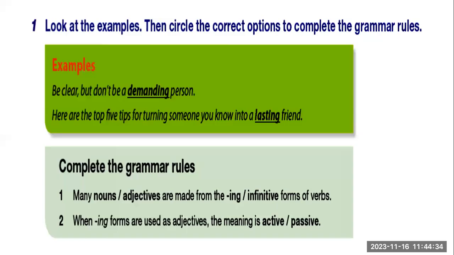Now, we move to the examples in the book. Start, Malak, reading them, please. Be clear, but don't be a demanding person. Here are the top 5 tips for turning someone you know into a lasting friend. Okay, where are the adjectives in example number 1 and 2? Where is the adjective number 1? Demanding. And number 2? Lasting. Okay, if you look at these adjectives, how are they formed?